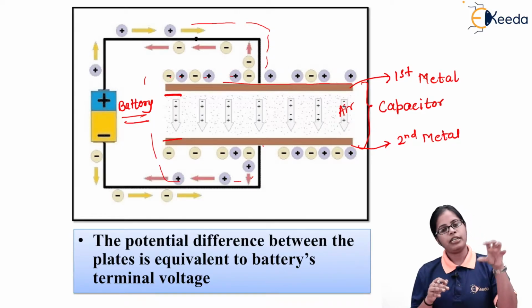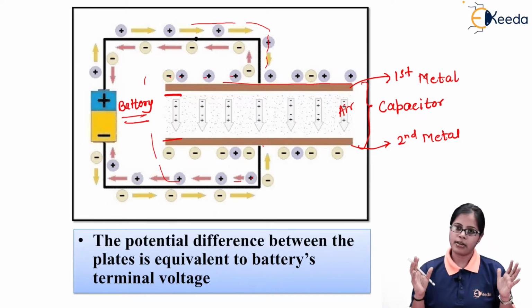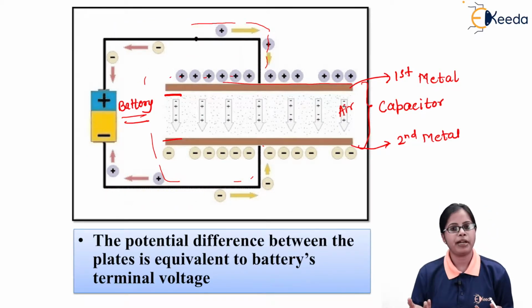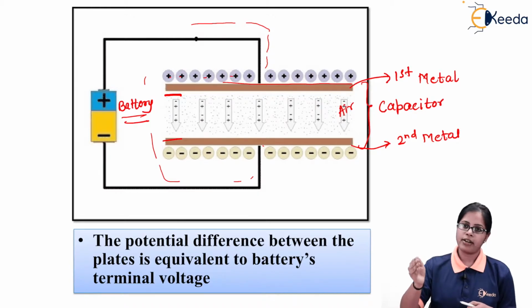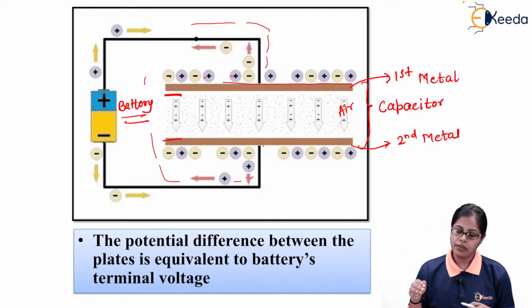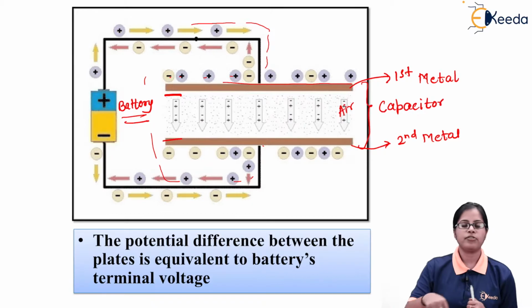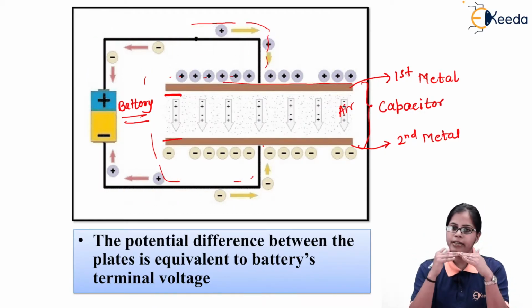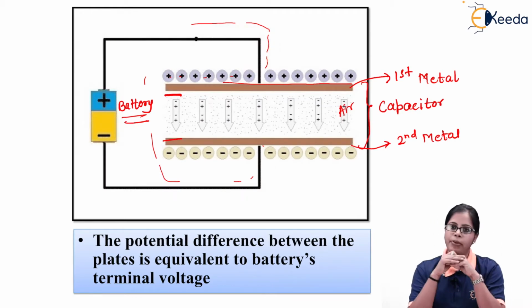So initially the negative and positive charges are placed together on both the plates, but as soon as I switch on the battery, the negative charges get transferred from one plate to another. Positive charges are also going to go from one plate to another, separating the charges on the plate.